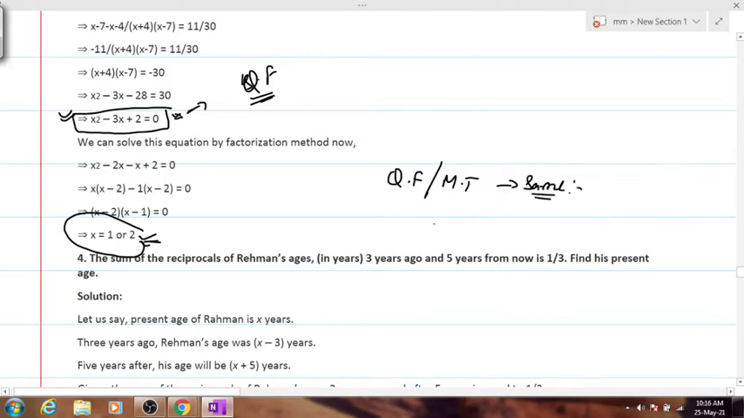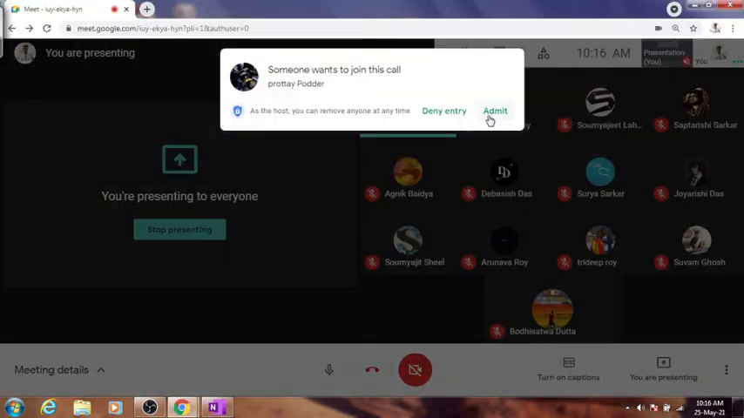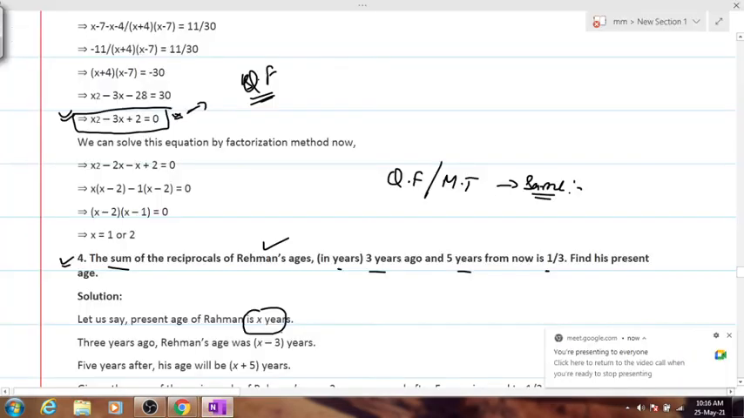Clear? So, moving on to question number 4: the sum of the reciprocals of Rahman's age 3 years ago and 5 years from now is 1 by 3. Let the present age be x. Always in this sort of question you have to assume the present age to be x. 3 years ago the age will be how much? x minus 3, and 5 years from now the age will be x plus 5. I don't think this is a big problem here. Yes, no.